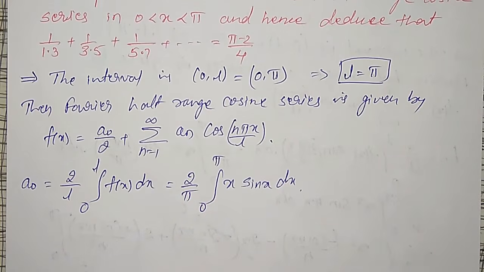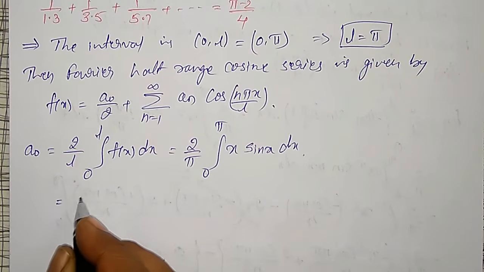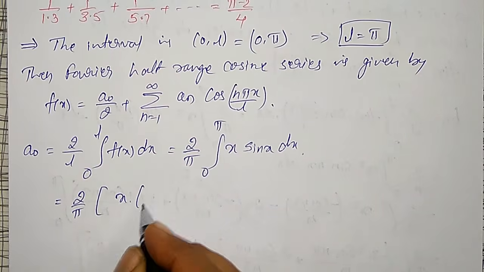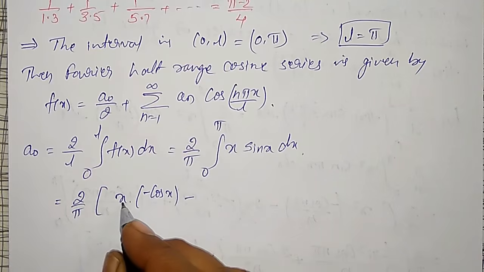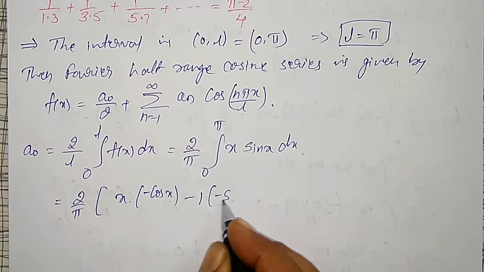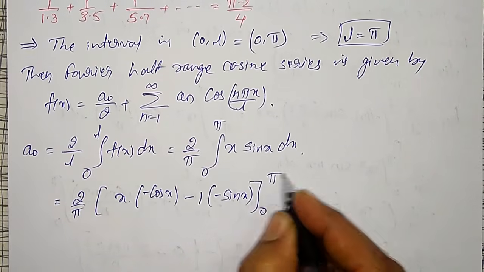To evaluate this I have to use Bernoulli's rule: x as it is, integration of sin x is minus cos x, minus, differential of x is 1, integration of minus cos x is minus sin x. The next differential will become 0, between the limits 0 to pi.